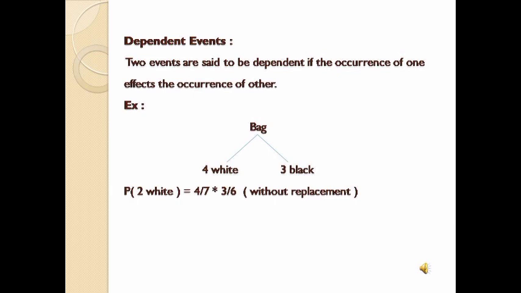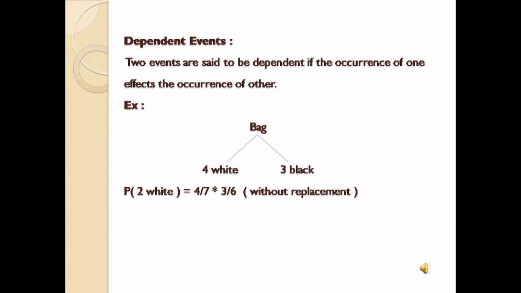Now we have to find the probability of getting 2 white balls. In total how many balls do we have here? We have 4 white and 3 black, together 7 balls. First I have taken one ball, so I choose one ball among 4 white balls, that is 4 C1 by 7 C1, into I need 2 white balls.